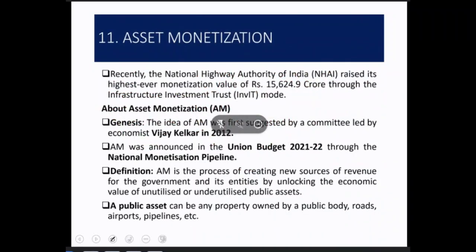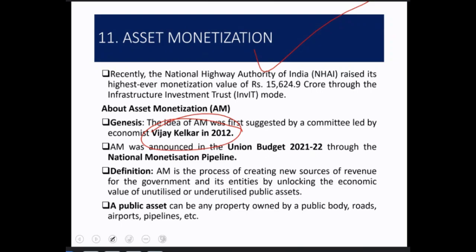Let's move on to the next economics component, that is asset monetization. I hope you are aware of what asset monetization is. Let's first see that. Asset monetization was first given by the very renowned economist Vijay Kelkar.